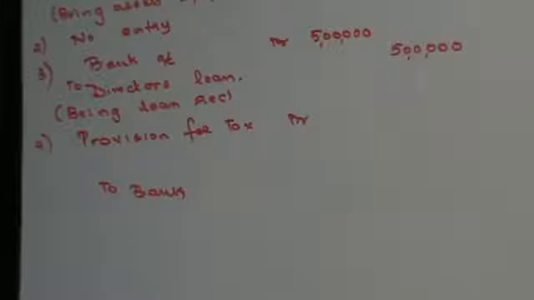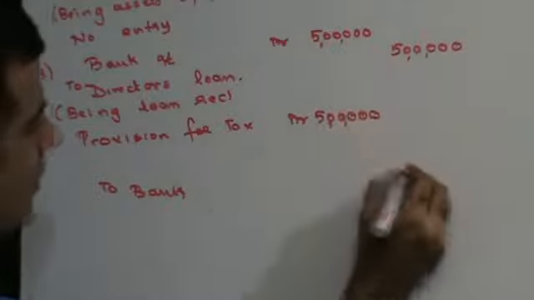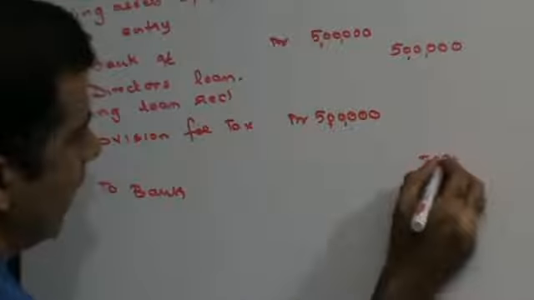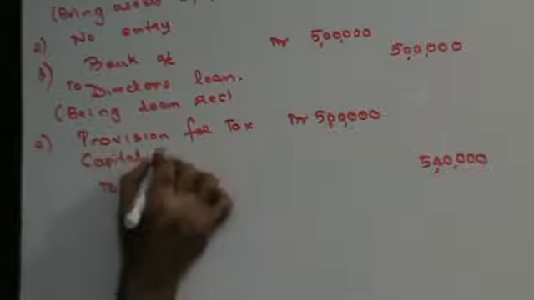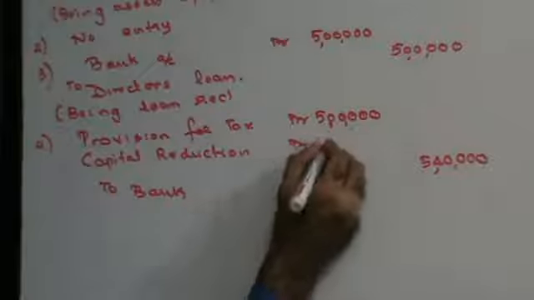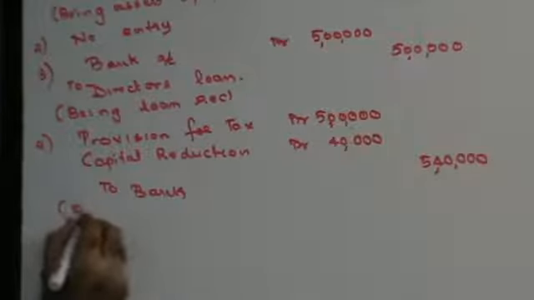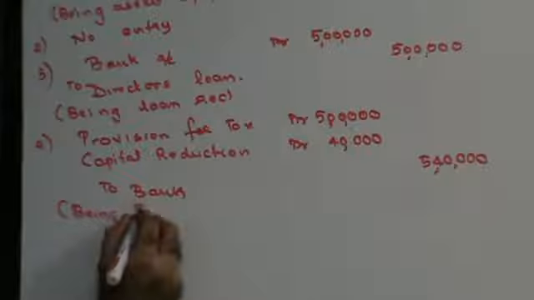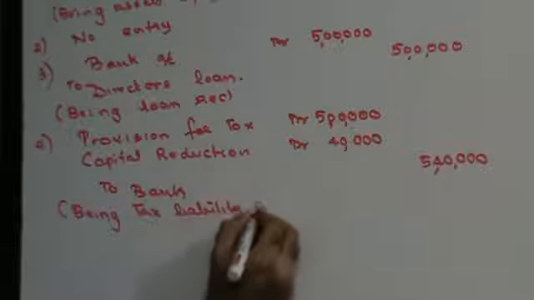Provision for tax is given to you as 5 lakhs. You've settled it for 5,40,000. Difference is capital reduction. Being tax liability paid.